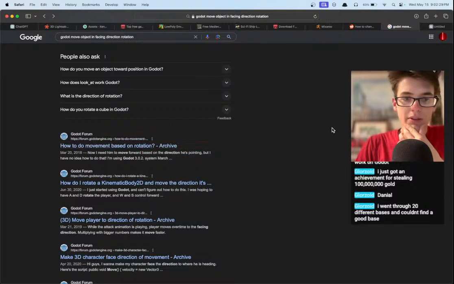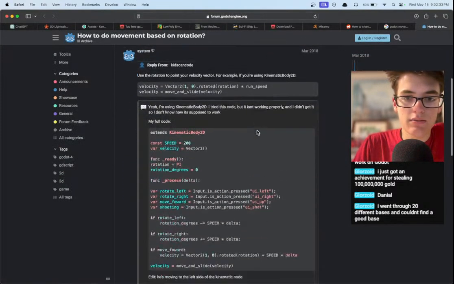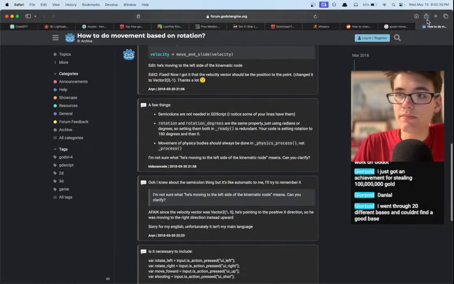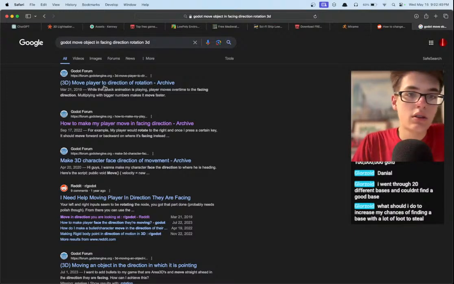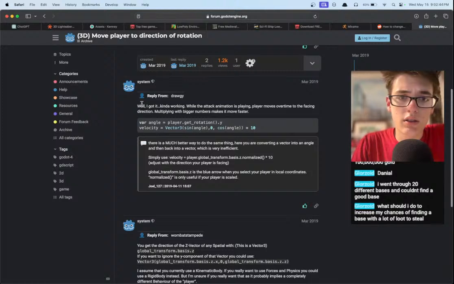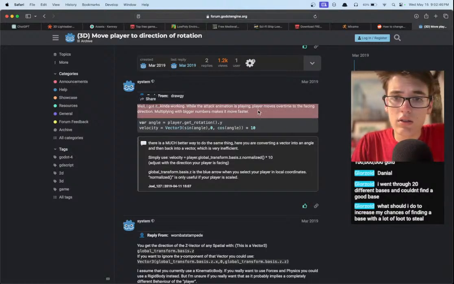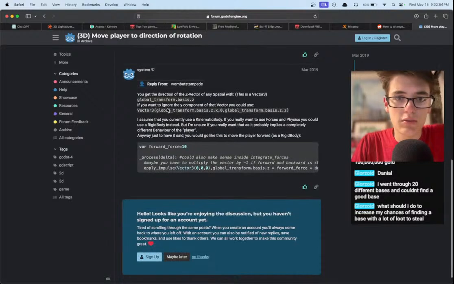How to do movement based on rotation. Okay, let's see if this is actually finally going to be something in 3D. It is not. Let's add the word 3D. Let's see if that'll help us. 3D, move player to direction of rotation. Perfect. Multiplying with bigger numbers. Okay. Get rotation.y. Well, we know how to do it with just one dimension. We need to do it with all of the dimensions.